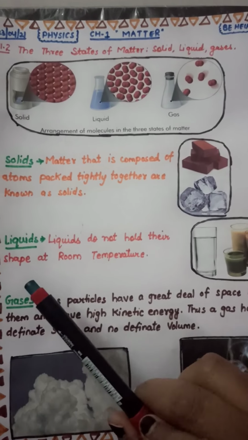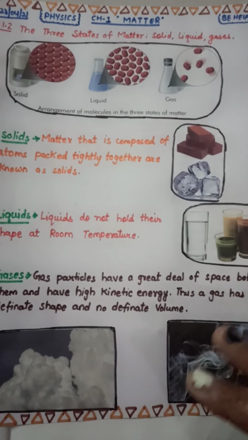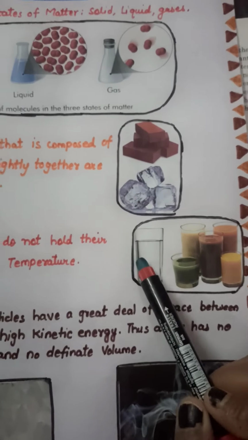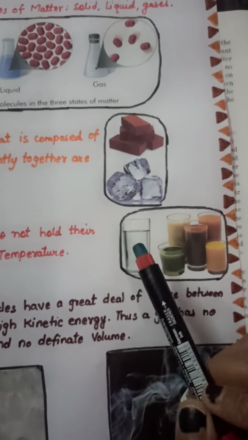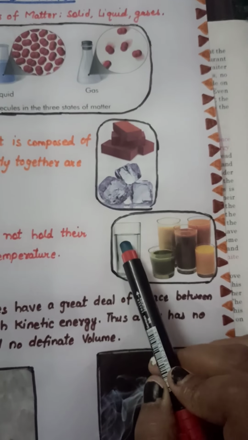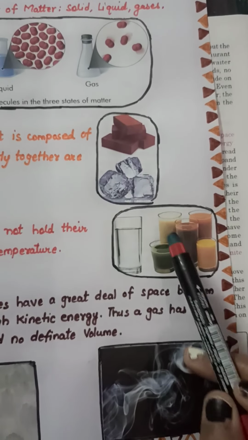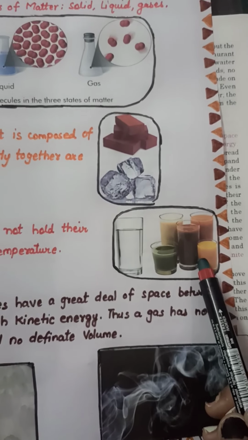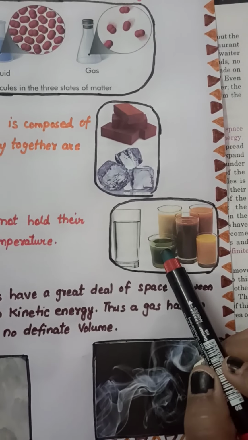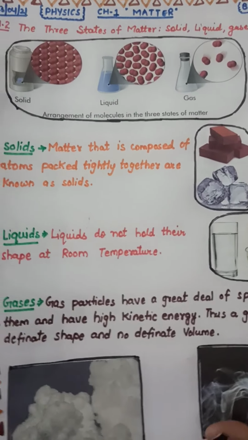Liquids do not hold their shape at room temperature. At room temperature, meaning at a normal temperature, they do not hold their own shape, because I hope you all can see over here, this is water in a glass. So in this glass it has held the shape of this glass. And see, these are some juices and these glasses are of different shape and different size. So the liquid that is inside these glasses has held the shape of these glasses. So it means at room temperature liquids do not hold their shape.